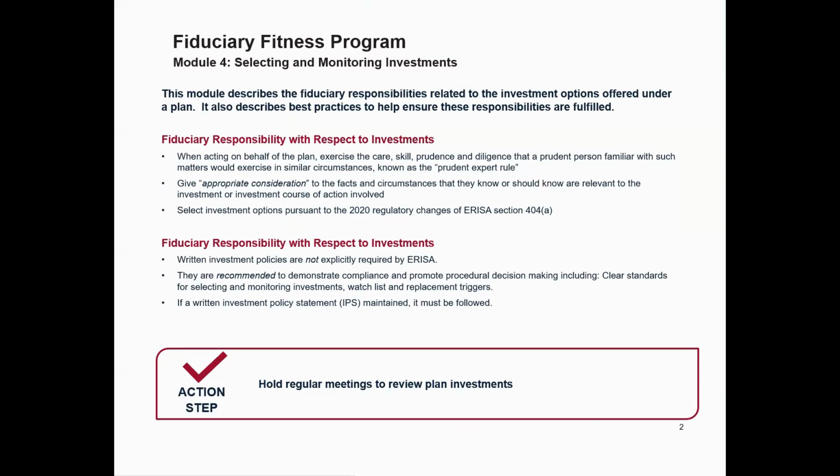First, when acting on behalf of a plan, a fiduciary must act with the care, skill, prudence, and diligence of a prudent person who is familiar with these matters. This is commonly referred to as the prudent expert rule. What does this mean in practice? It means that fiduciaries are required to give appropriate consideration to all facts and circumstances they know or should know are relevant to the investment or course of action being considered.